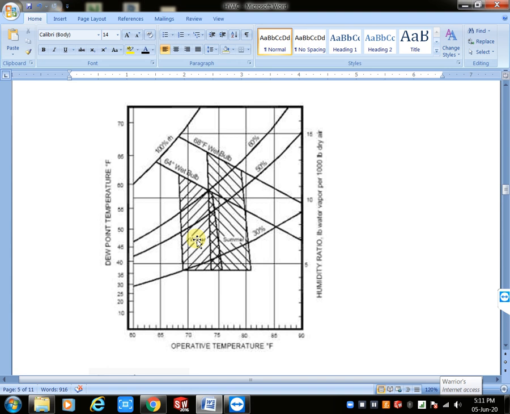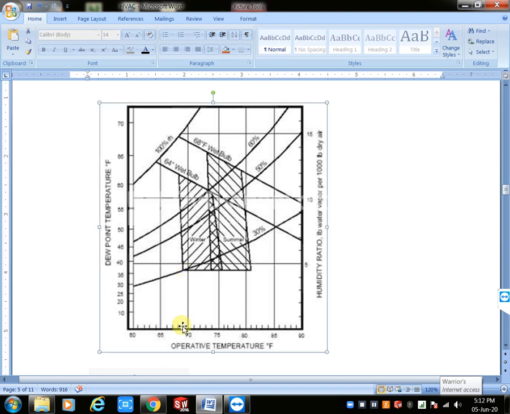This is the winter season requirement. How much temperature you want? Here we have requirement exactly 68 or 66 where winter season starts and ends at 76 or 77, right? Just this line is 75, we have our winter season point beside the 75.